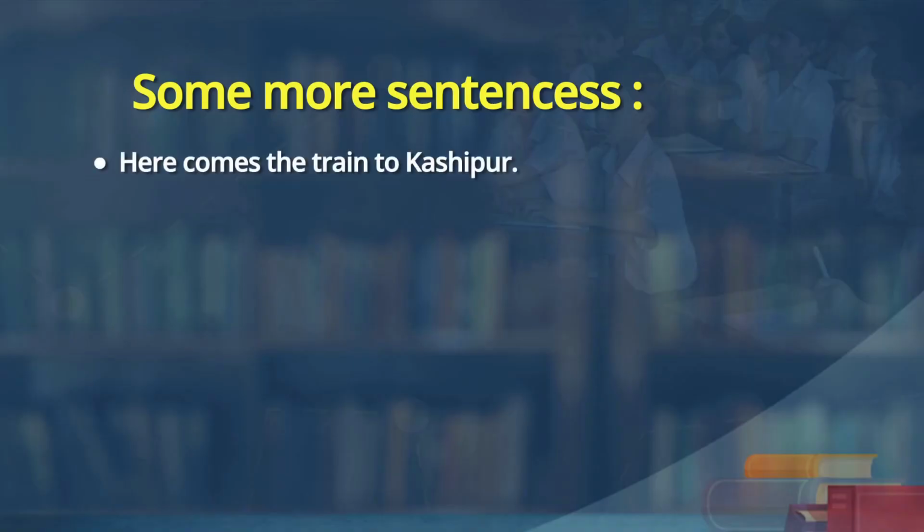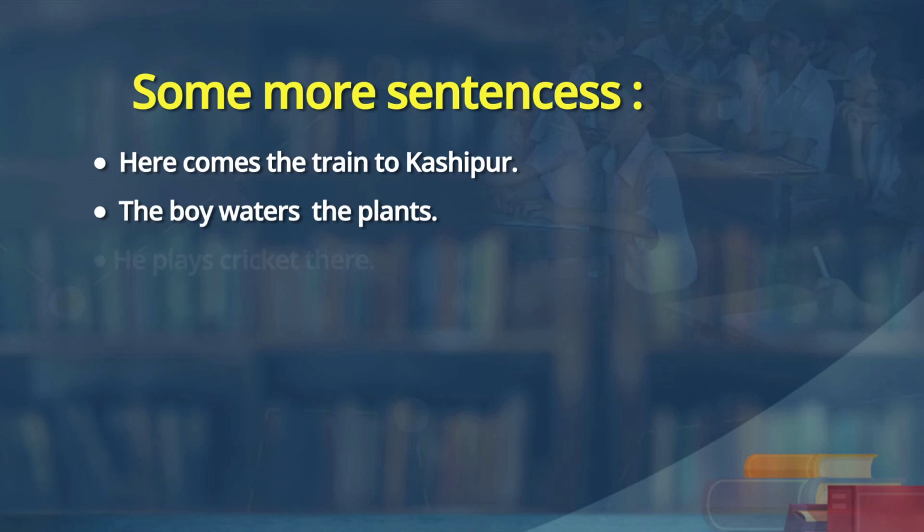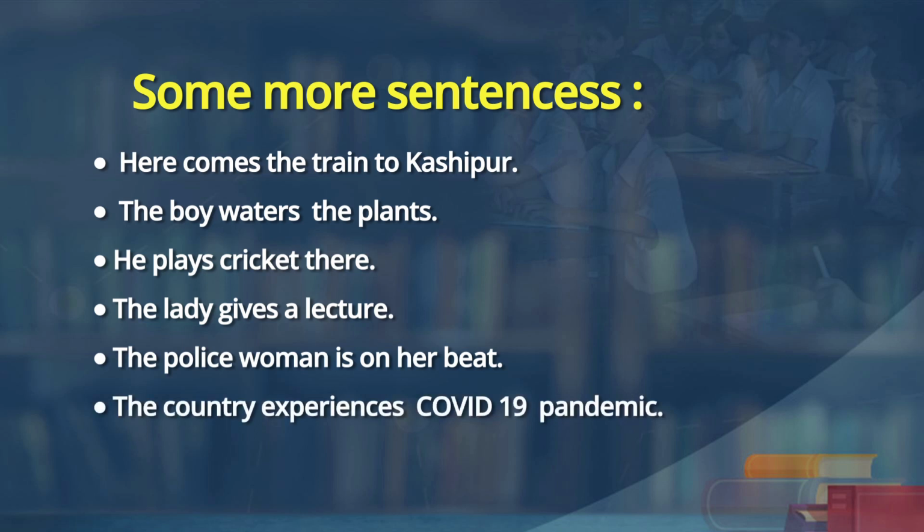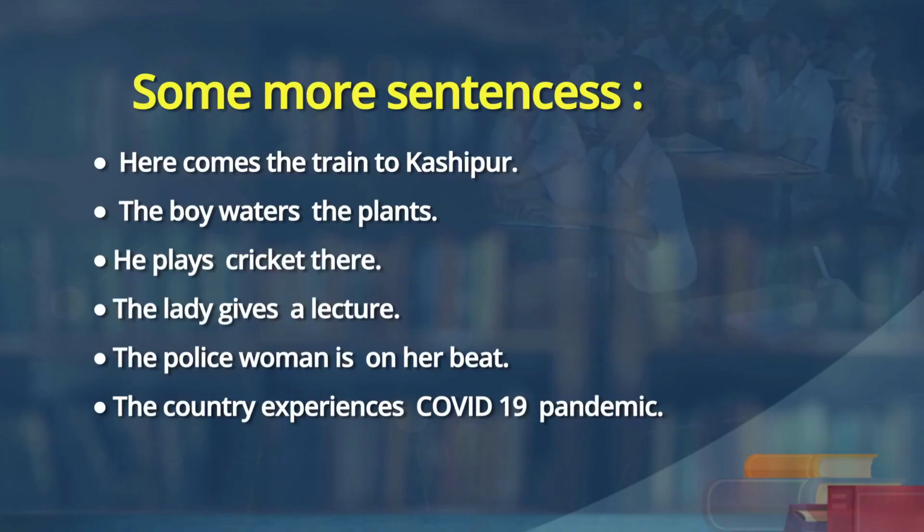Sure, sir. Here comes the train to Kashipur. The boy waters the plants. He plays cricket there. The lady gives a lecture. The policewoman is on her beat. The country experiences COVID-19 pandemic. Not only the country, the entire world. The entire world, yes, sir. Yeah. James praises Rahim for his work.